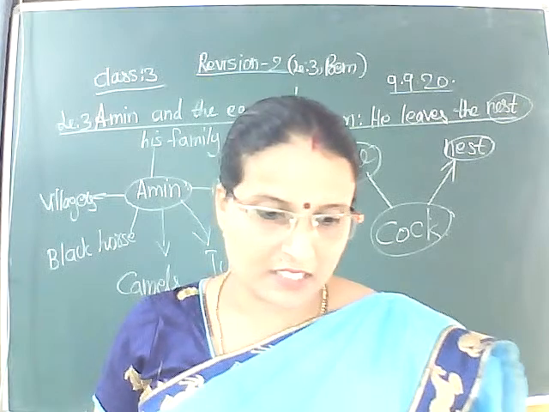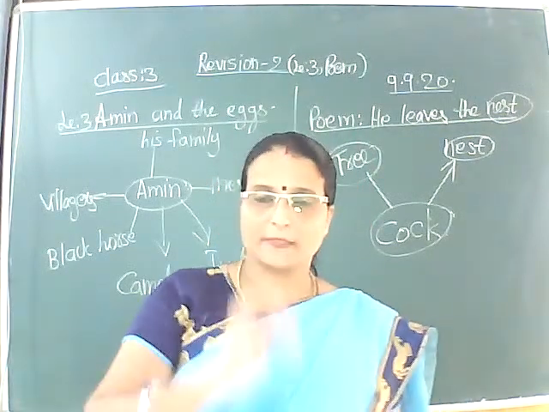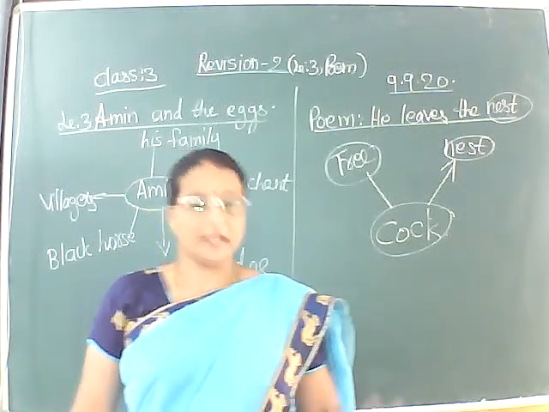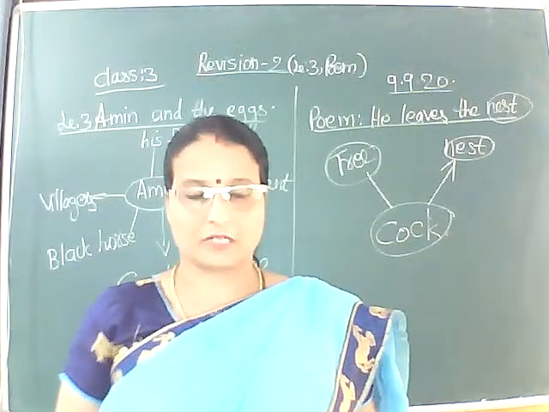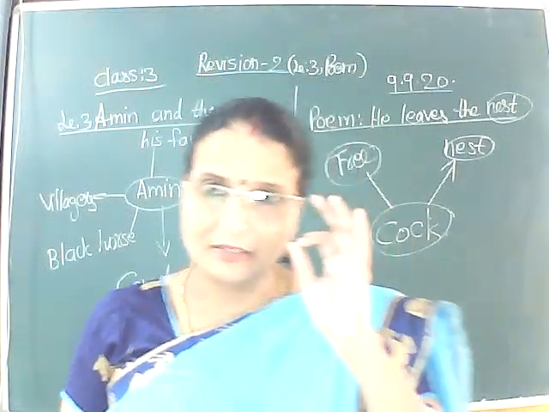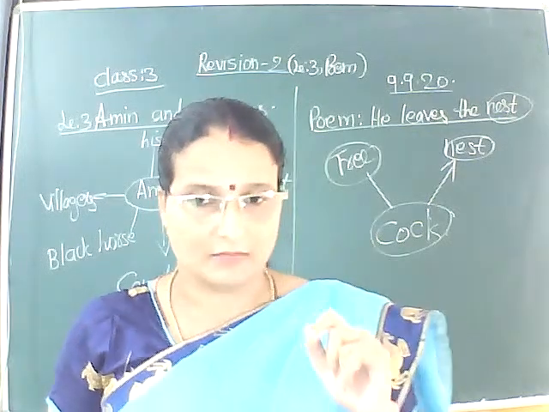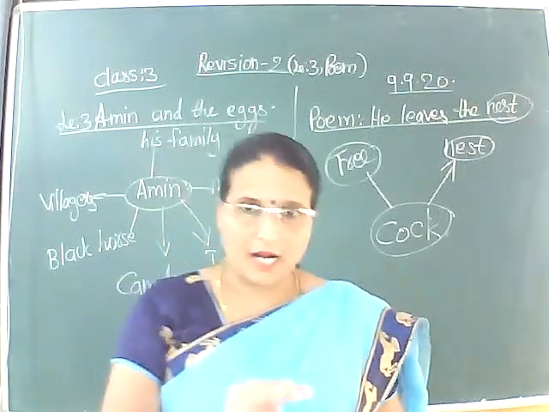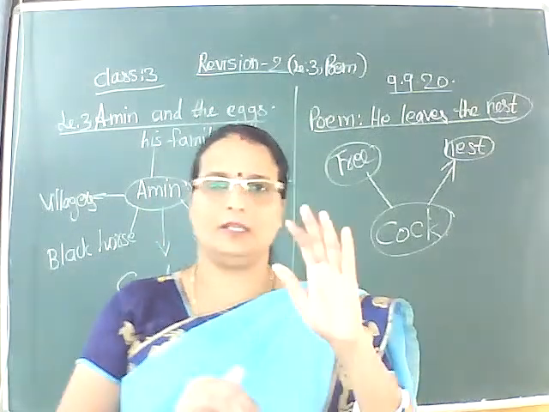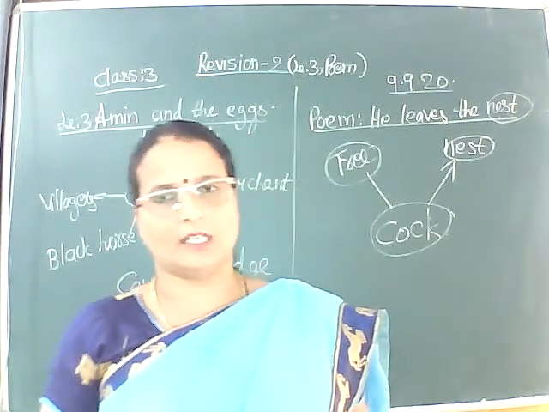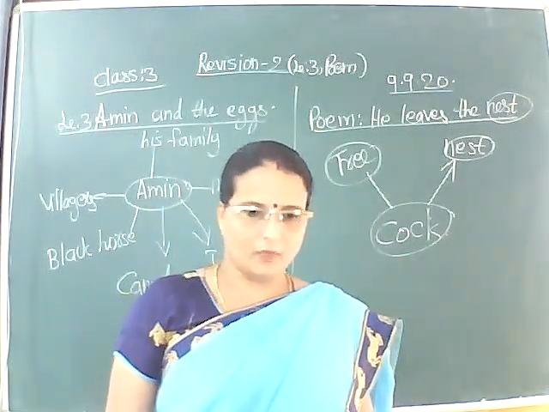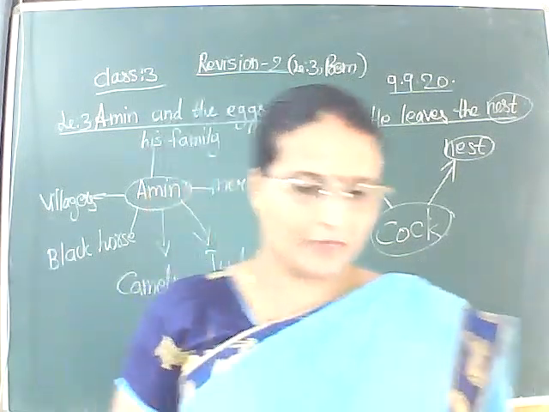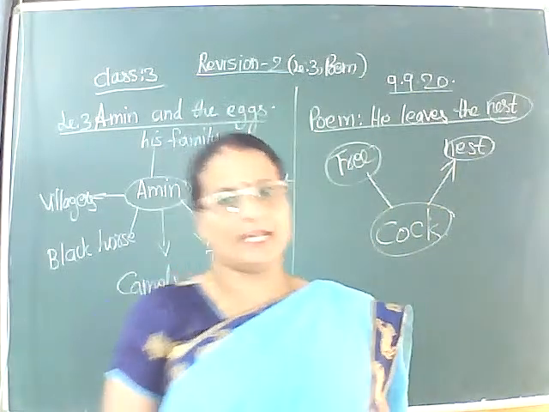He leaves the nest and flaps his wings and stops and struts. One minute he stops, looks this side, looks that side. Again moves very proudly, struts. And he doesn't walk fast. He walks bit by bit. One, two, three, slowly. One leg, with full authority he walks and looks at all sides as if he is the king. He is observing everybody. And he makes his way to the top of the tree.